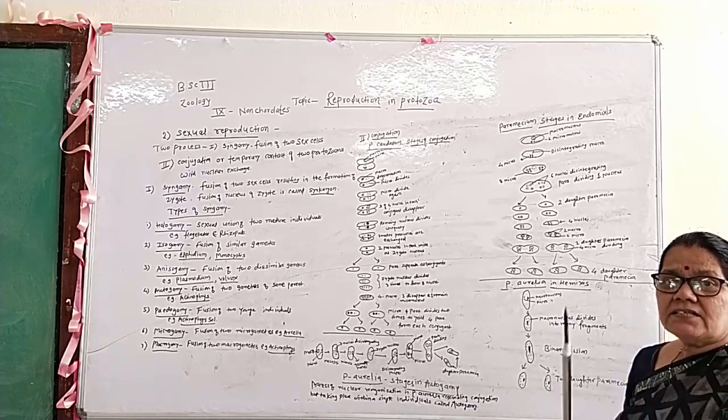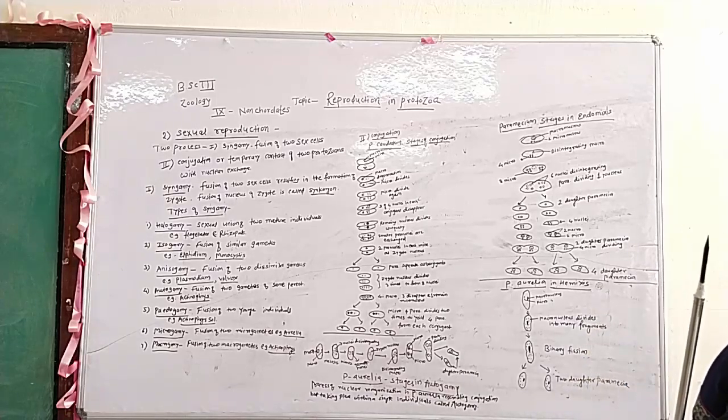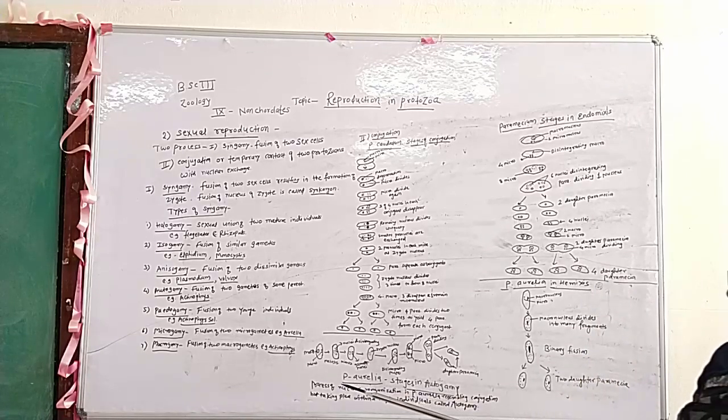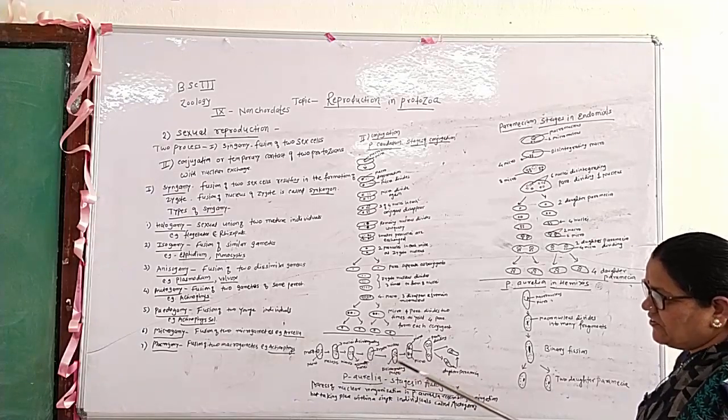Autogamy means a self conjugation. This is the diagrammatic sketch of the stages in the autogamy process.